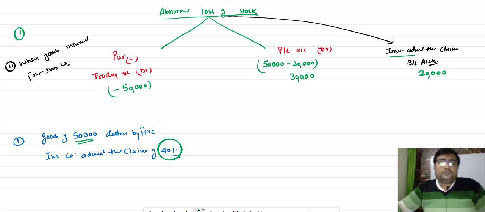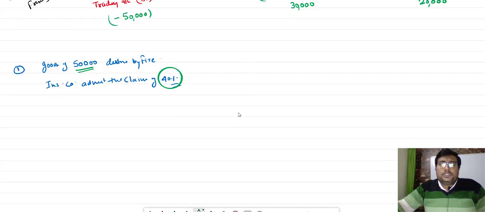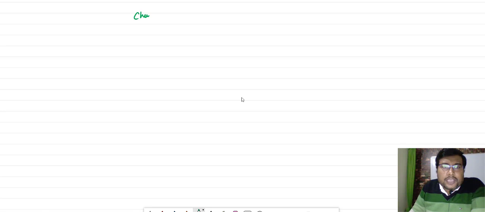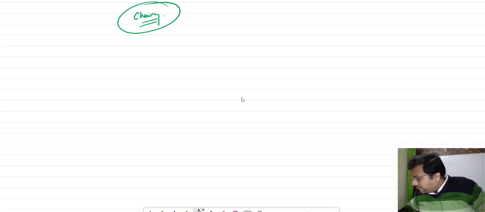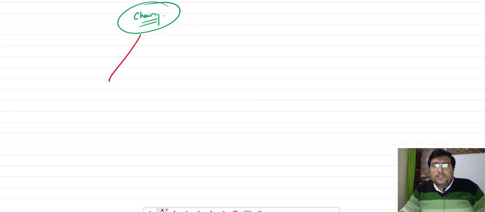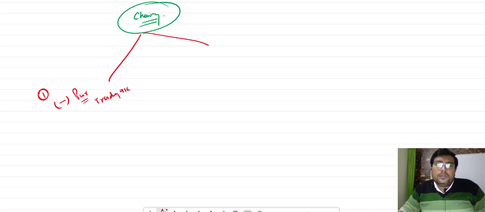Okay. Now, the second treatment of goods is when goods are given as charity. Now see, simple thing: charity is just a donation. So charity has two types of treatment. Number one, it will be minus from the purchase in the trading account, debit side. Now understand why.